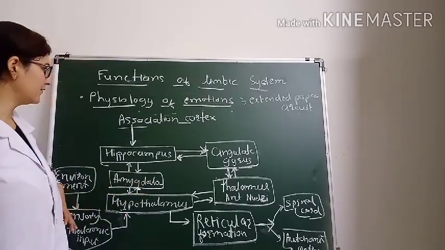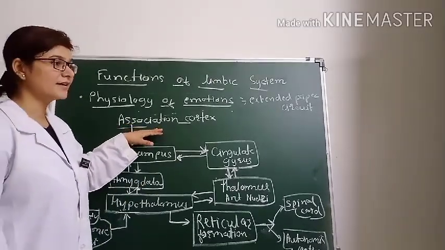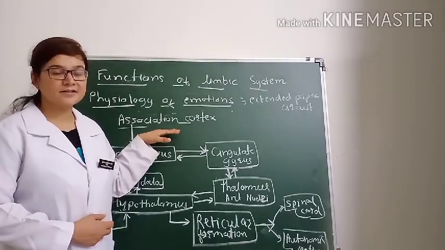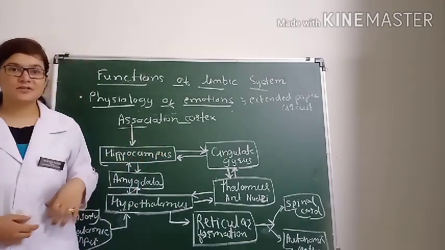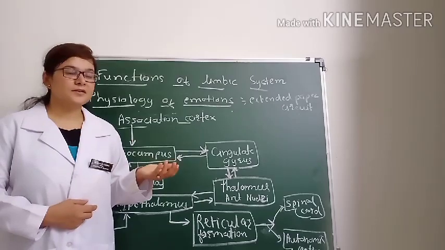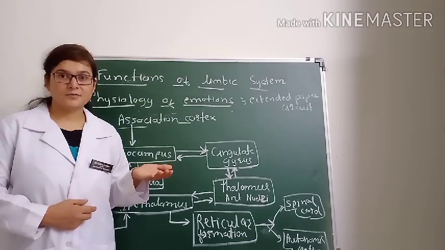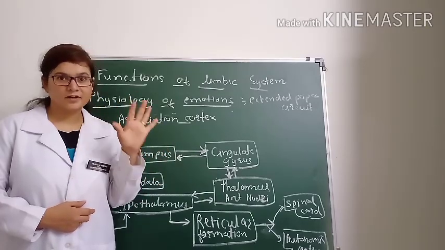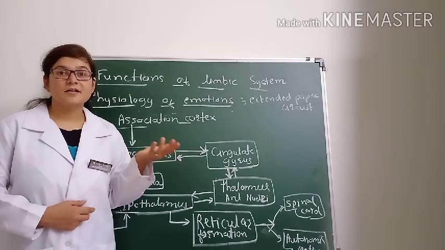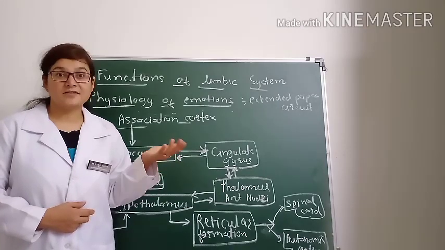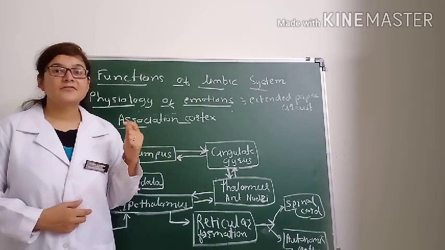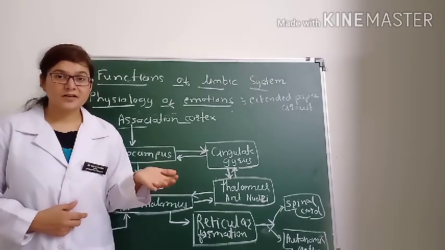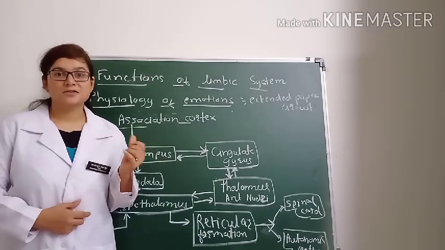Now what is the function of the association cortex? The association area or association cortex is responsible for the interpretation of any stimuli, like verbal stimuli or visual stimuli or any other kind of stimuli. Suppose I heard the word beautiful. I can hear that word, but what is the meaning of that? It will stimulate the reward center or the punishment center, creating a pleasant or unpleasant feeling. First it gets interpreted: is it good, bad, beneficial to me, not beneficial to me. That is the function of the association cortex.